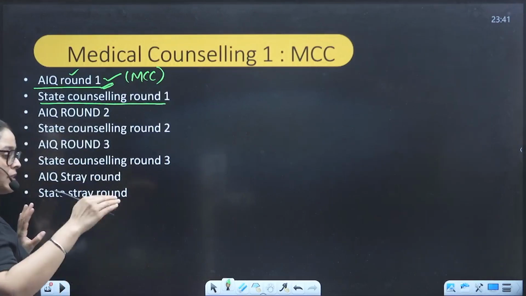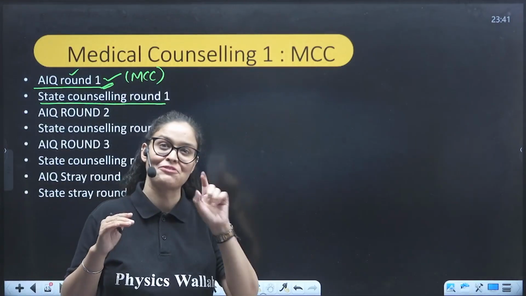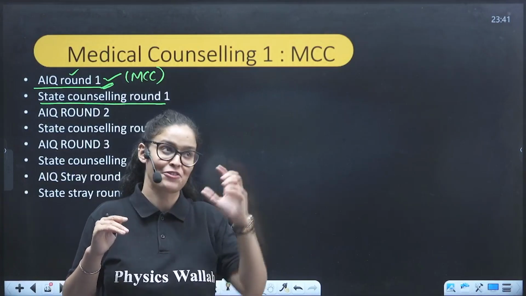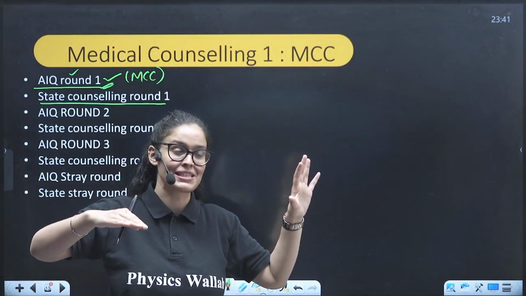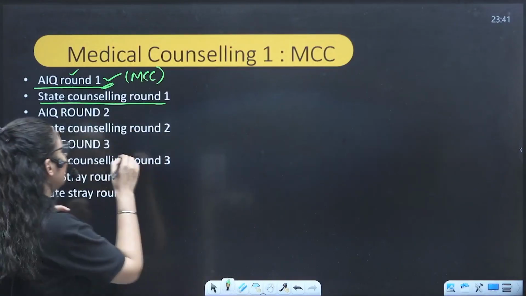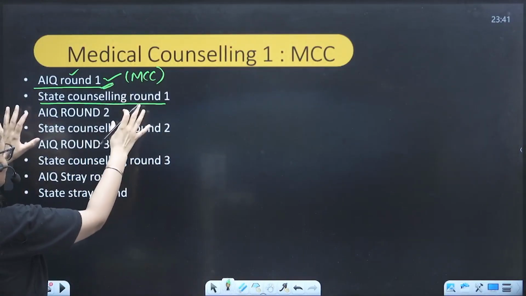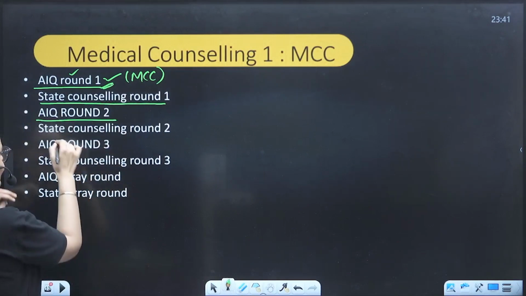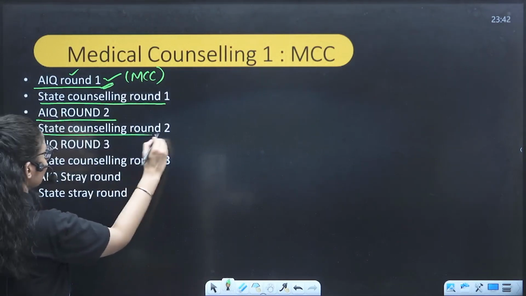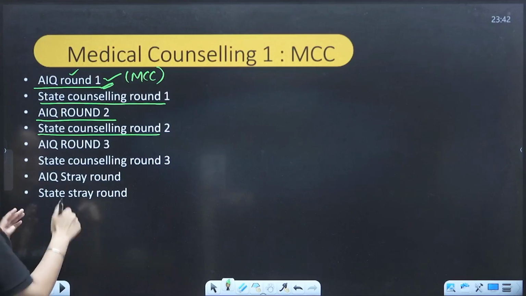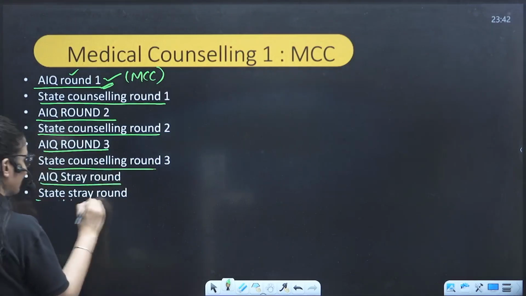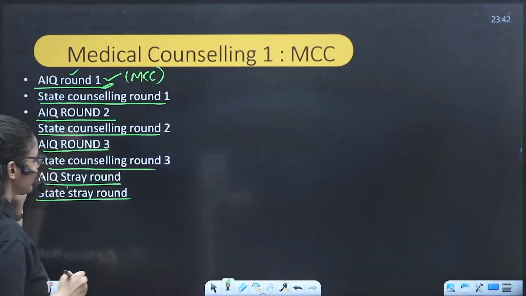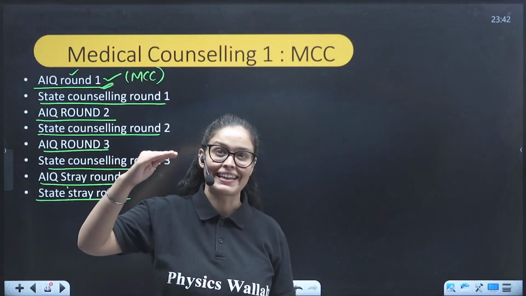So your state will do the counseling after the MCC first counseling. That's the benefit. If you don't get some colleges here, in the 85% state seats you might get one, right? Then, if you have not gotten any of the colleges, AIQ round 2 will start, and after it's done, it will go alternately: AIQ round 3 and then state counseling round 3, then the AIQ stray round, and then the state stray round. This way, right?